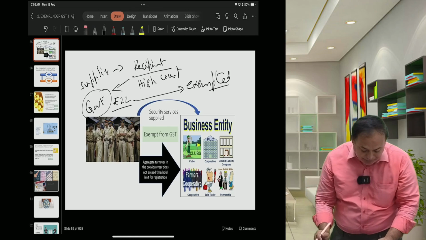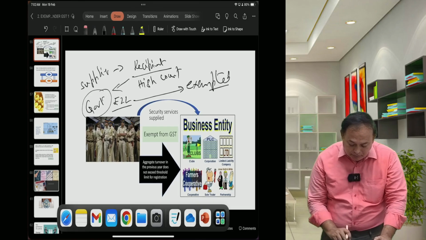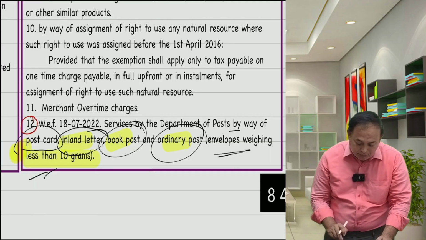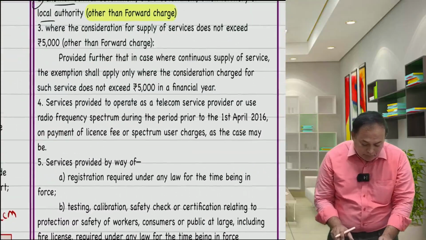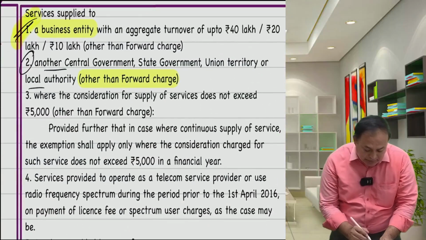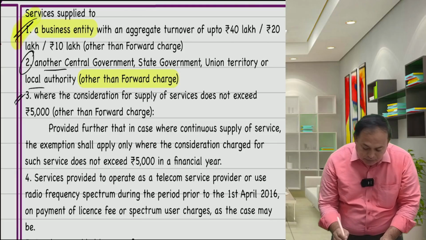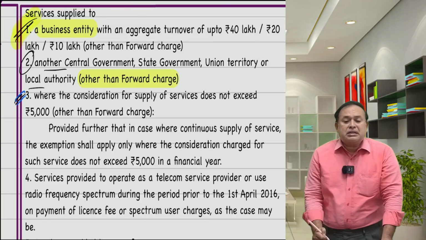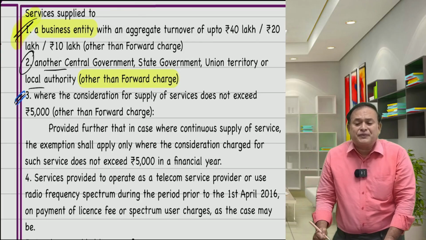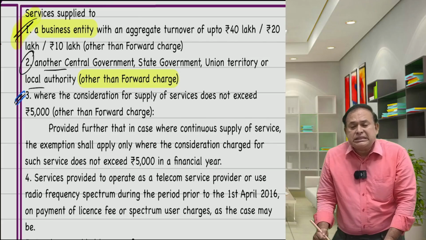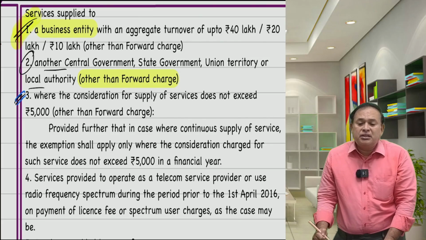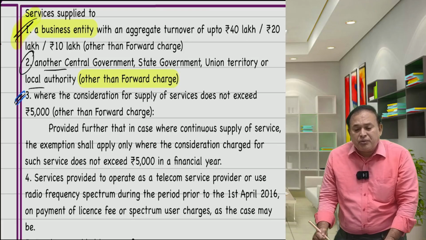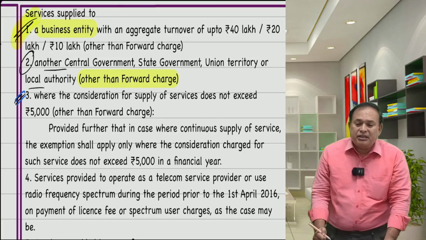Further, my dear friends, now referring to point number 3. Where the consideration for supply of service does not exceed rupees 5,000, which is other than forward charge, exempted.